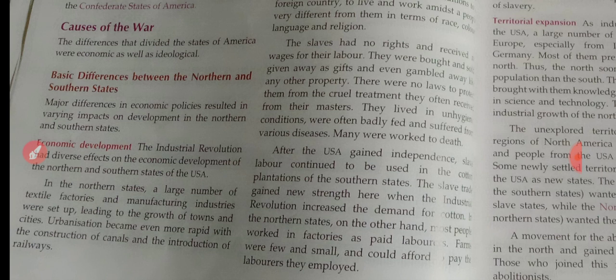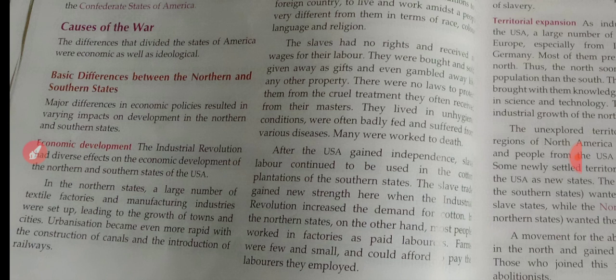In the northern states, on the other hand, most people worked in factories as paid laborers. In the North American states, people who worked in the industrial area or in the factories were paid wages. But in the south, the slaves who worked in the cotton plantations were not paid.